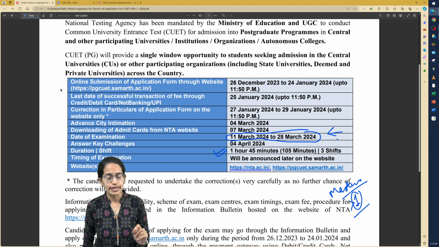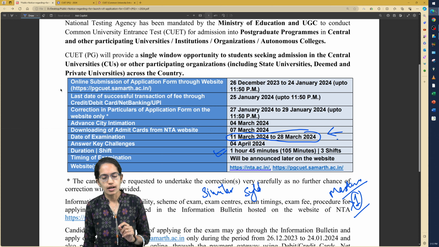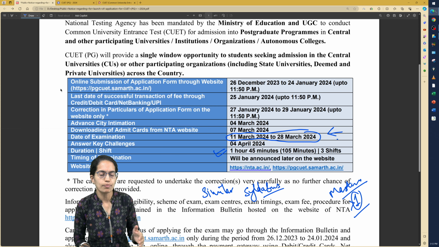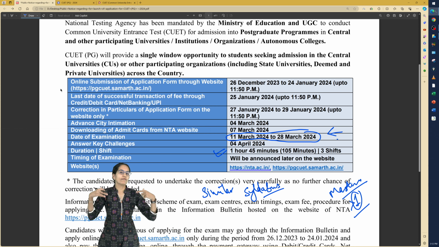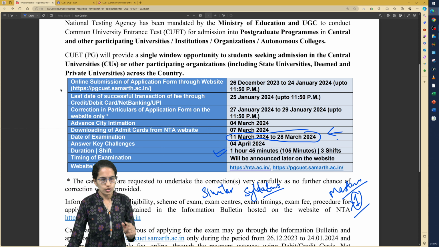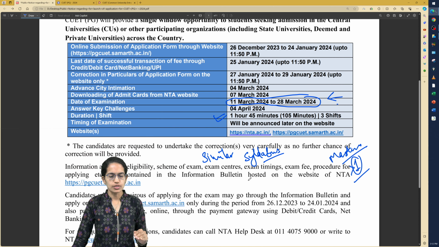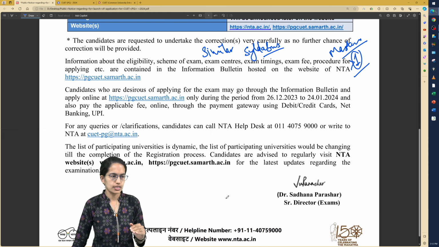Also, we would be identifying topics with similar syllabus, like the subjects that if you are applying for one of the subjects, you can also apply for these subjects, so you have better chance of admission into a university. And then for each of the subject you would have to select the universities as you proceed.